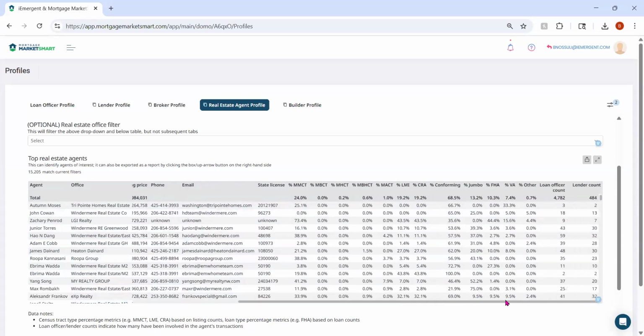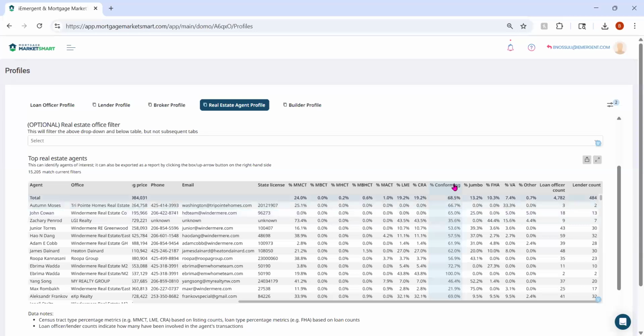I can see the percent of their listings that were done in MMCTs, or majority minority census tracts, the percent of their business done in MBCTs, majority Black census tracts, majority Hispanic census tracts, majority Black or Hispanic census tracts, majority Asian census tracts, and percent of their listings done in LMI, or low to moderate income census tracts, and CRA census tracts, or Community Reinvestment Act census tracts.